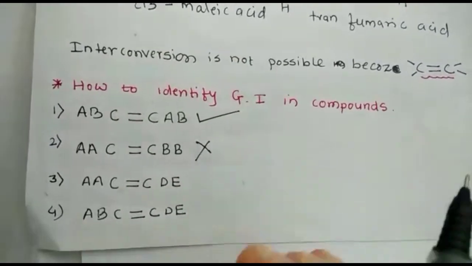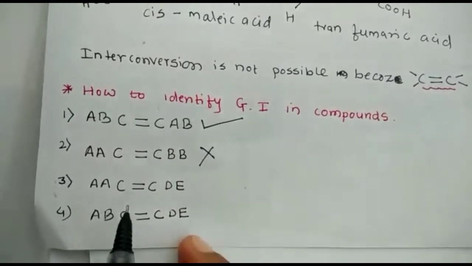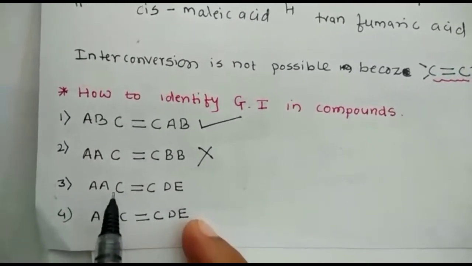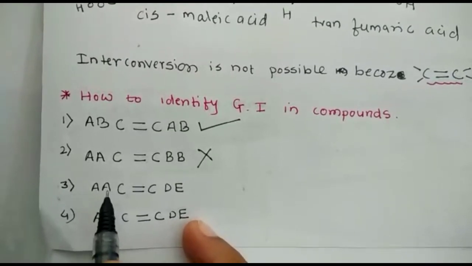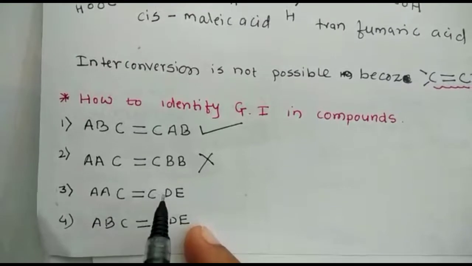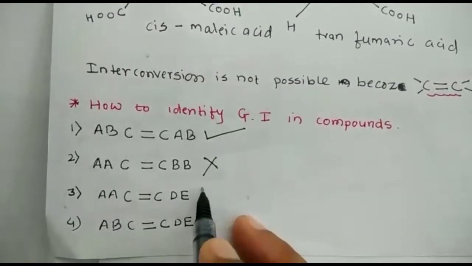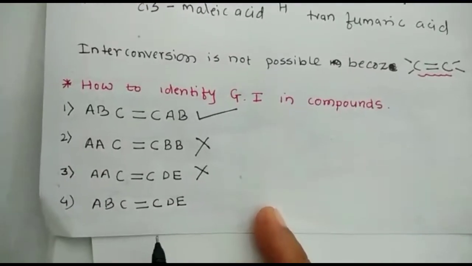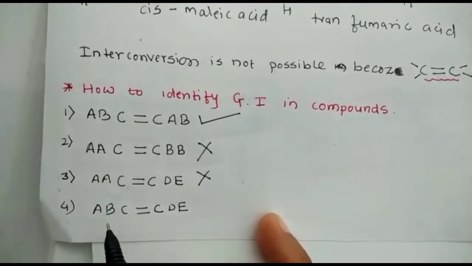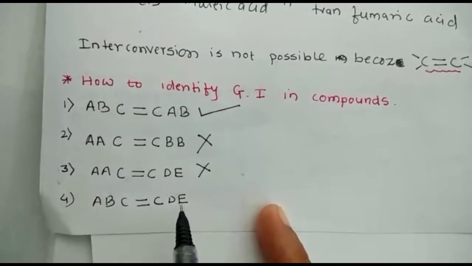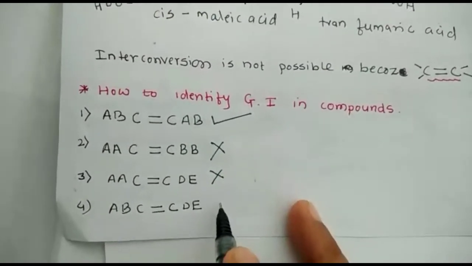And the third one: the first condition, a carbon-carbon double bond, is there, no problem. The second condition fails, since the same atoms are attached to the carbon atoms, so it will also not show geometrical isomerism. And the last one, a compound of type AB C=C DE, where A and B are different and D and E are also different. Yes, they will show geometrical isomerism.